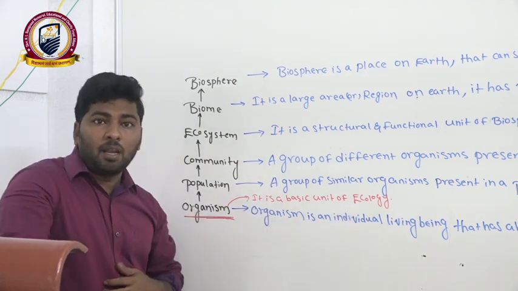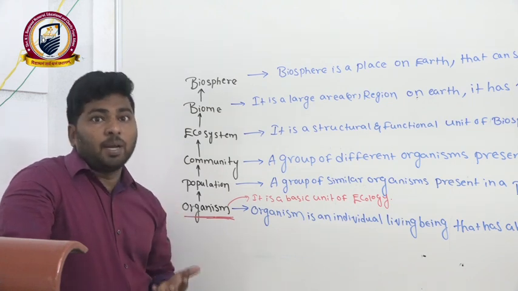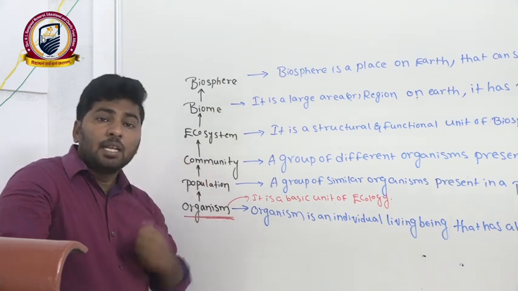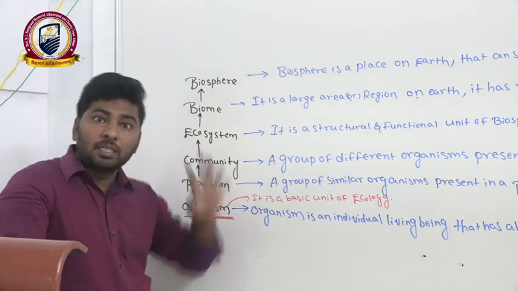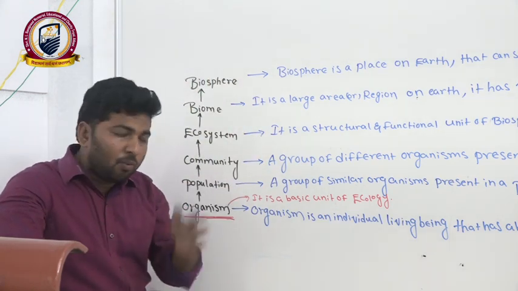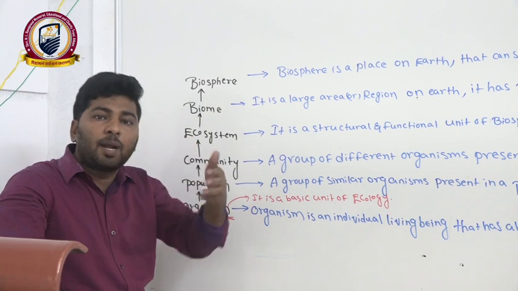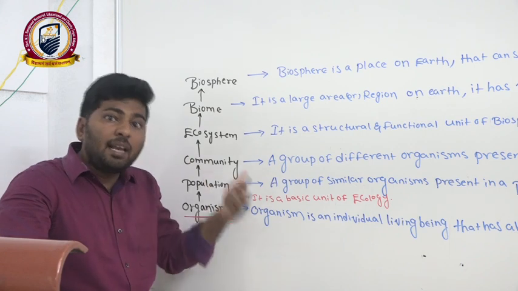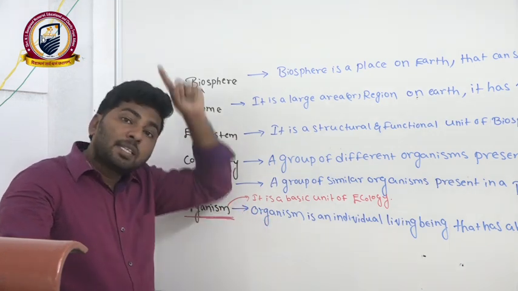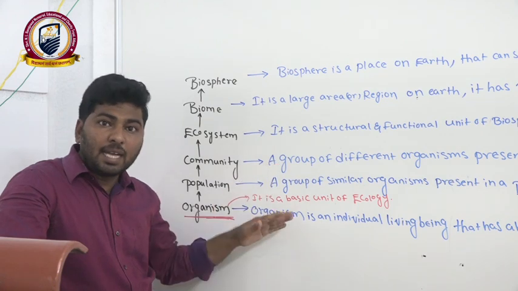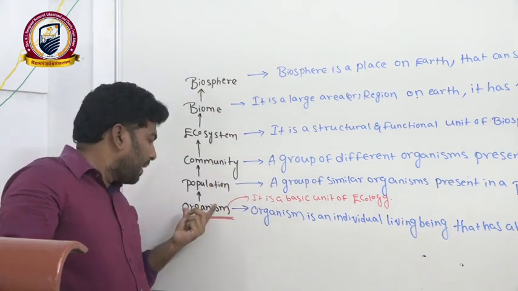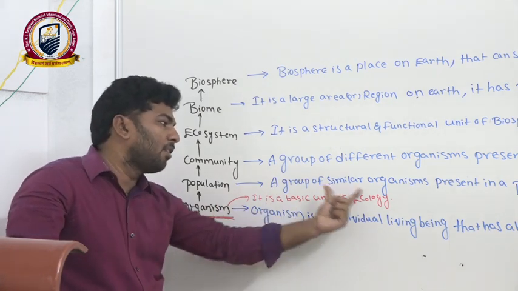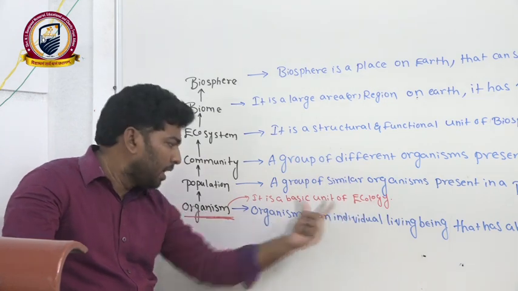Basic unit. For example, now we are using Android mobiles. When you see the first basic level of Android mobile, Samsung launched the Galaxy mobiles. That is a basic unit of Android mobiles. Now whatever the varieties, all the types of Android mobiles you get in the market are advanced ones, at a higher level. But which is the basic level? The Samsung Galaxy is the basic level. Like as in ecological hierarchy, the basic level is organism. It is the basic level of ecology or ecological hierarchy.